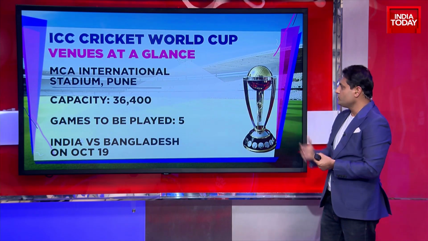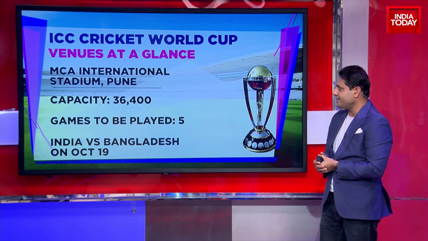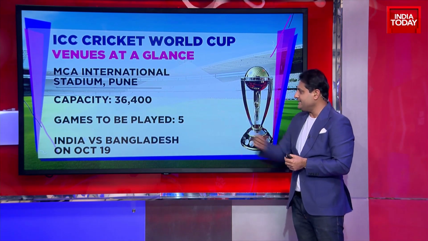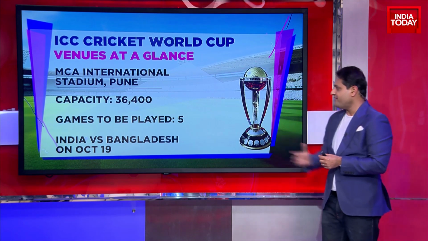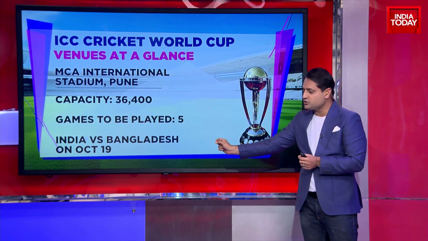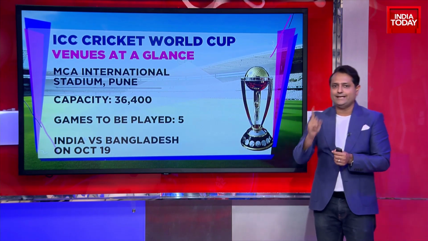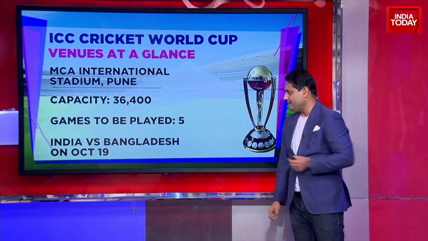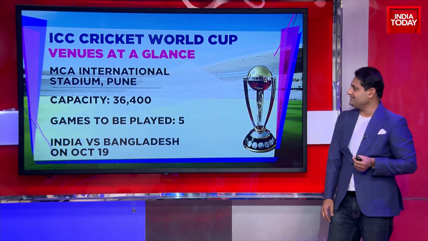We move on to the MCA International Stadium in Pune, Gahunje, which is on the outskirts of Pune. Capacity 36,400. Again, 5 games to be played here. And interestingly, you keep looking at India matches, because all the venues have got at least one India game to host. So India, Bangladesh, mark that date on your calendar, October the 19th.